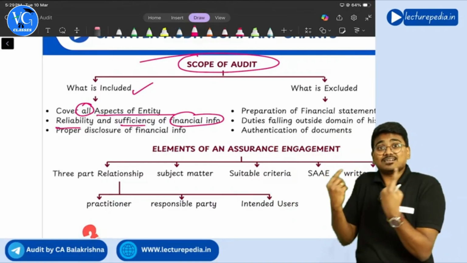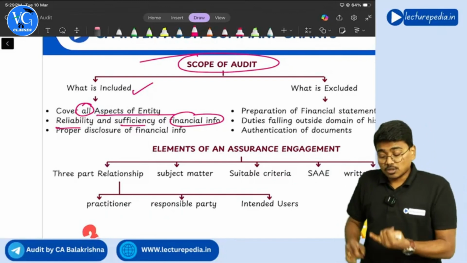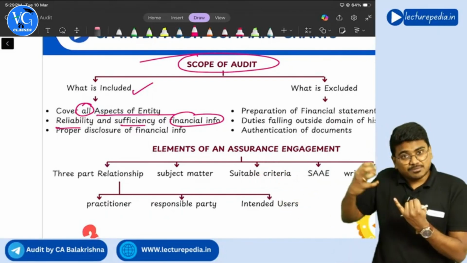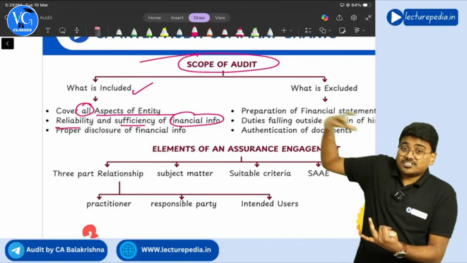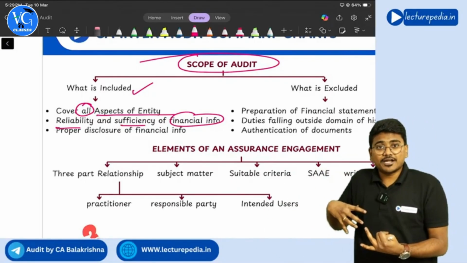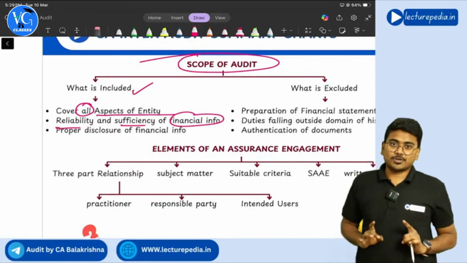Taking that decision also forms part of the audit only. Understanding? So the reliability of documents given by the management, and whether those documents are sufficient for the purpose of my audit or not, deciding that is within the scope of the auditor only.